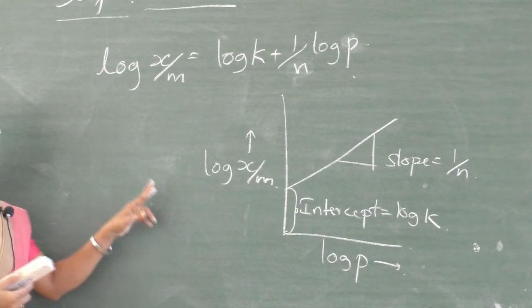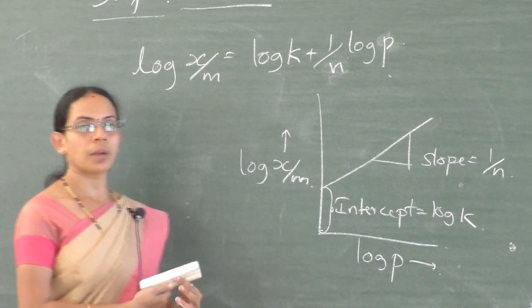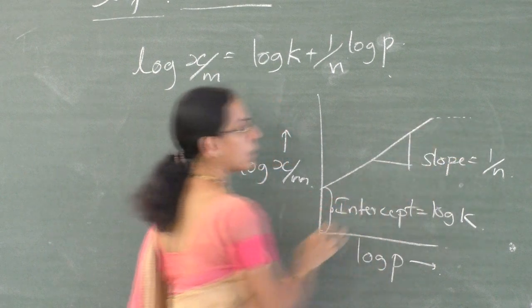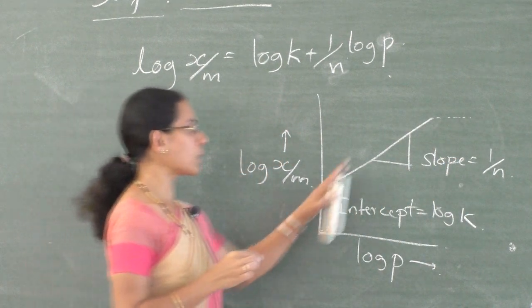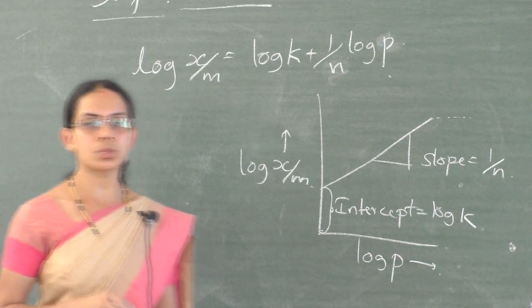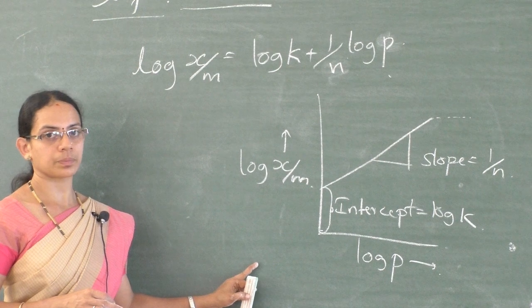The Freundlich adsorption isotherm is valid if we get a straight line, but the practical observation shows a slight deviation at high pressure. It won't give a straight line at higher pressure, so that indicates that the Freundlich adsorption isotherm is not applicable at higher pressure.